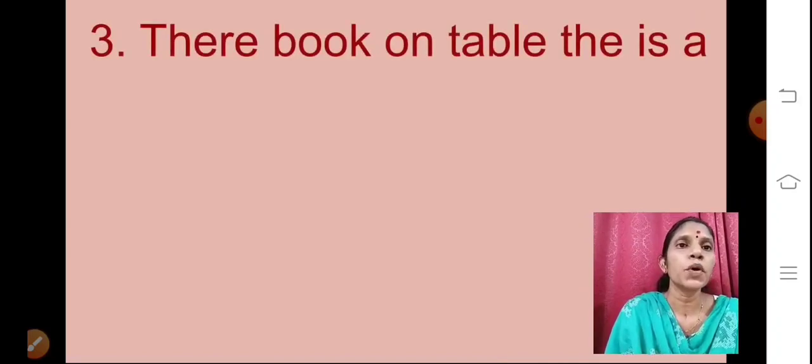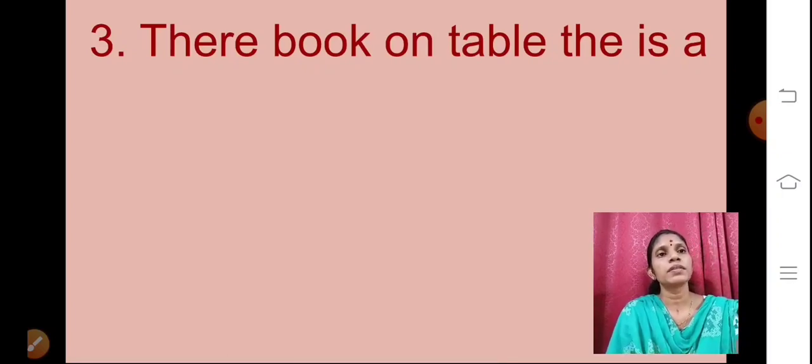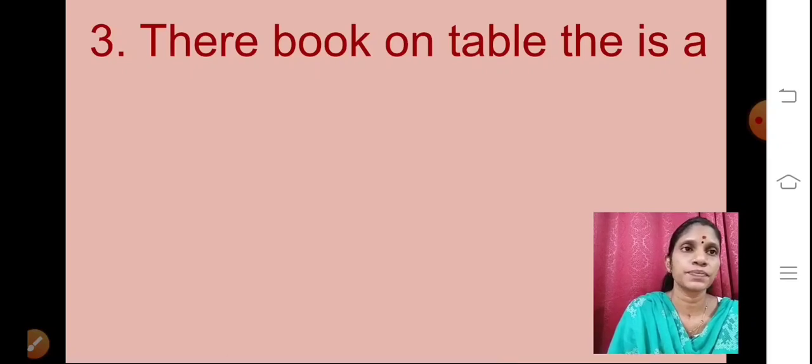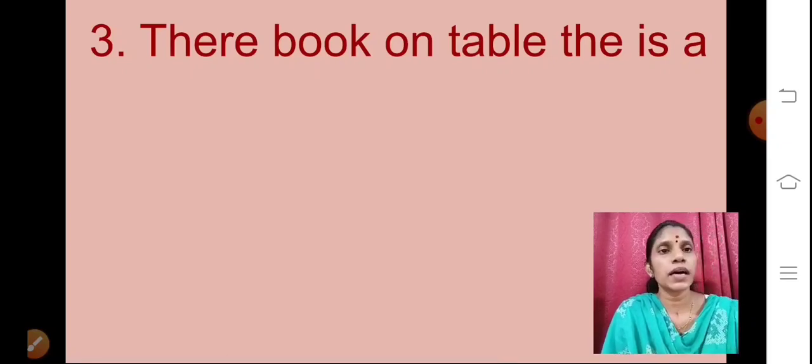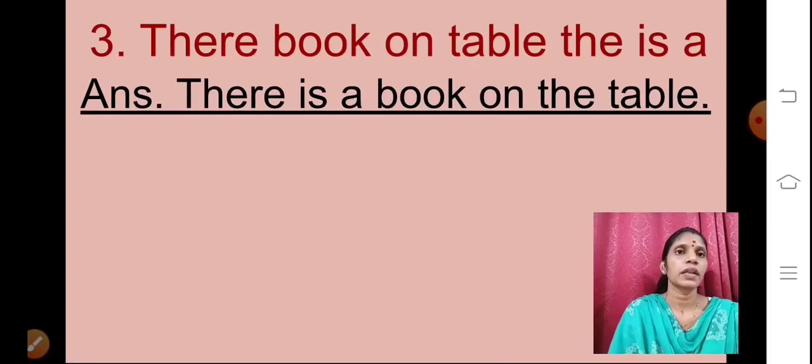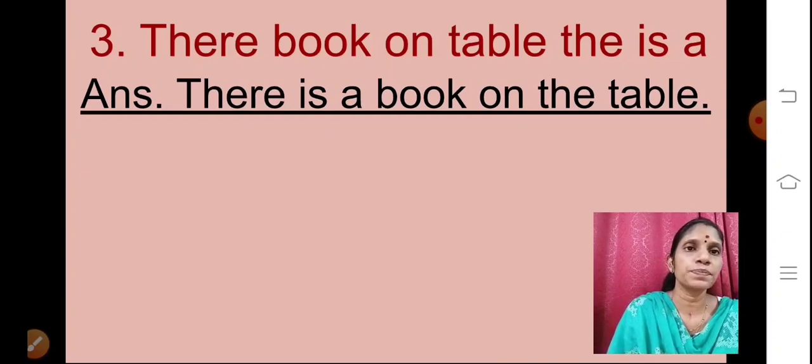There book on table the is a. Okay. Now the answer is, there is a book on the table.